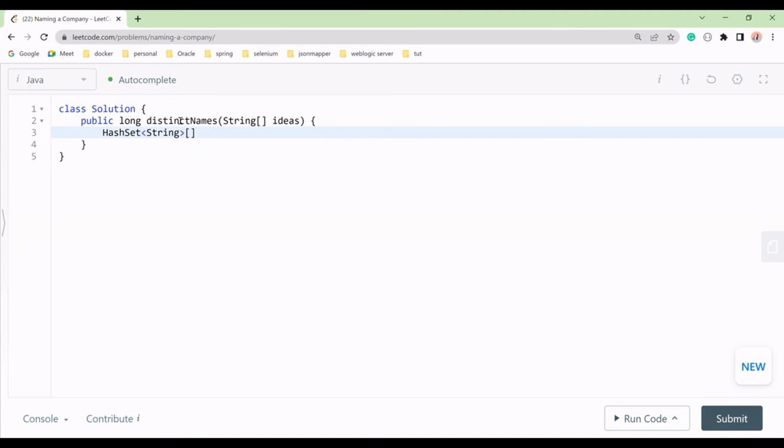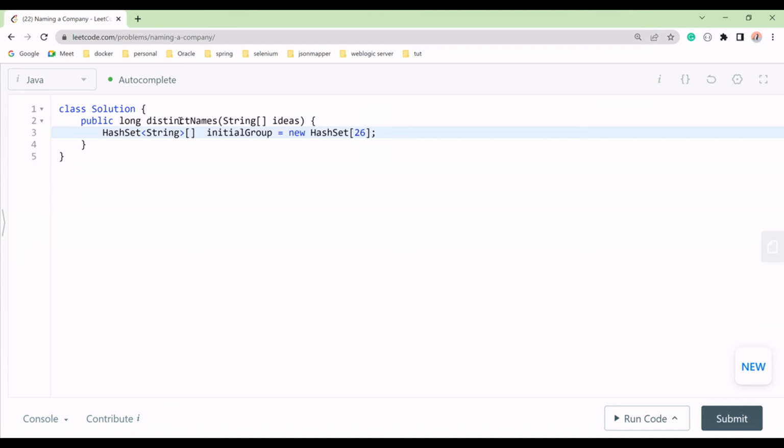So we'll say this is an array of hash sets, and we'll call it our initial group. This initial group will store our hash sets, and this array has 26 letters, 26 letter names, and that is our hash sets.